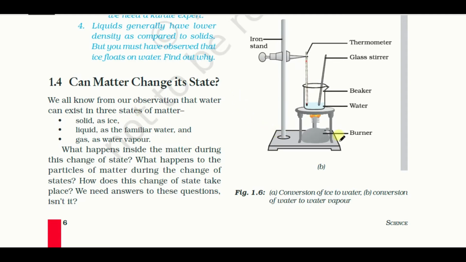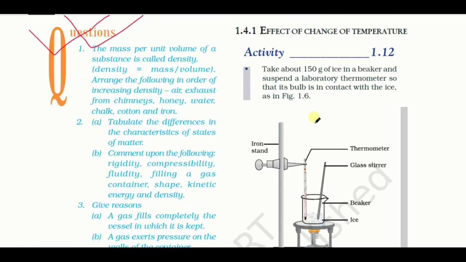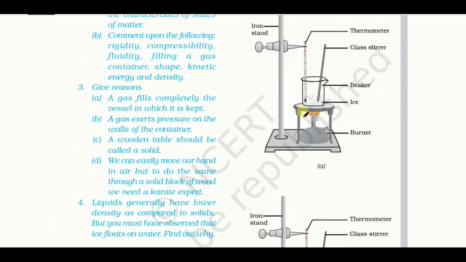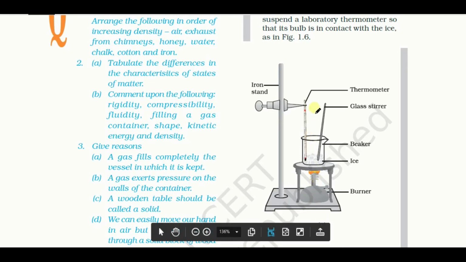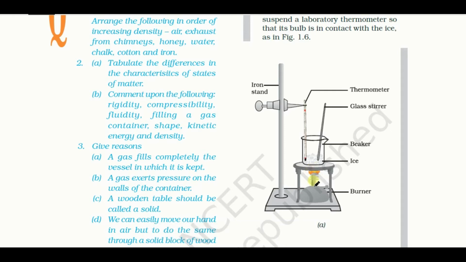Here we have done an experiment. We have taken some ice cubes in a beaker. We have taken a burner, and a thermometer is fixed with an iron stand, and we are slowly providing heat here. With increasing heat or time, we can see that the ice continuously melts and the temperature also rises.